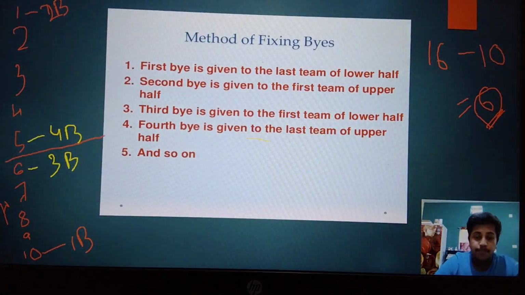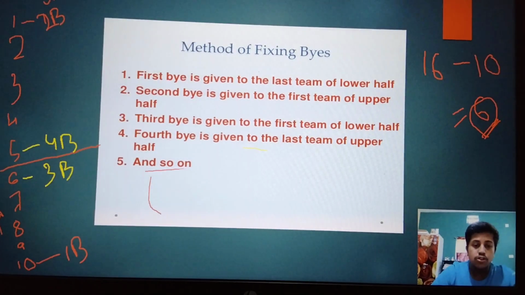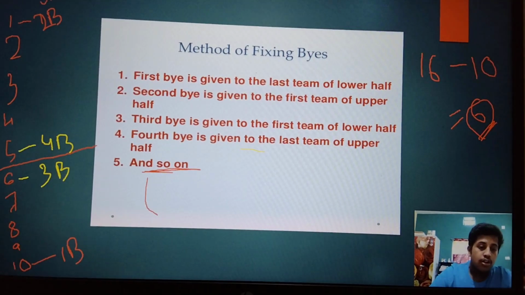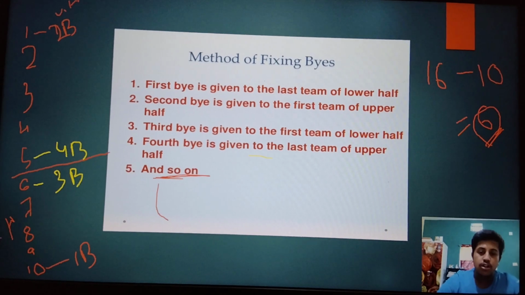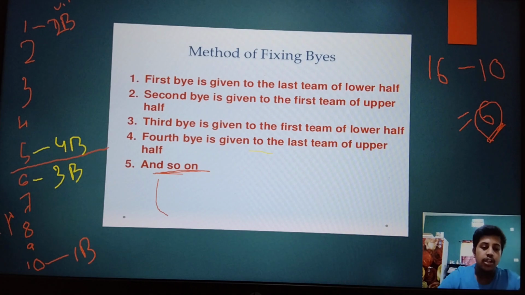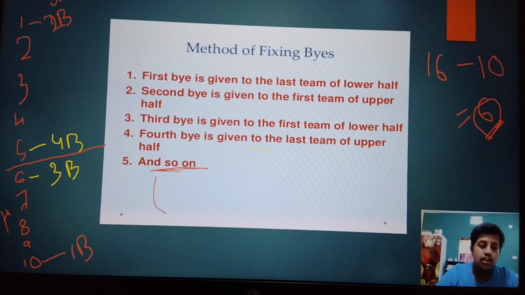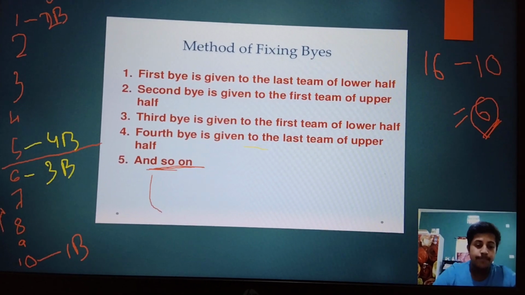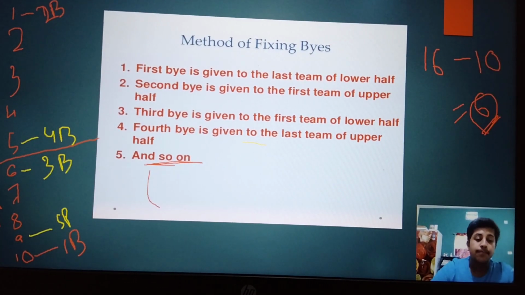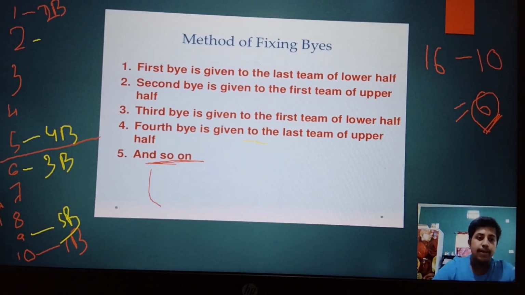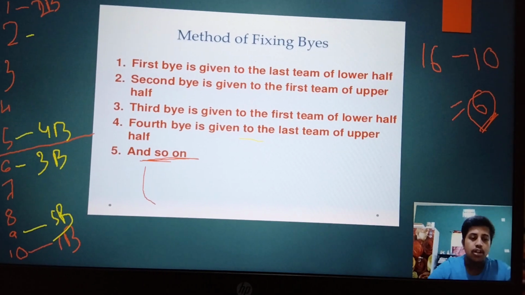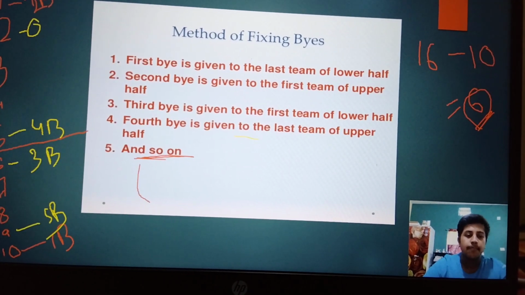So on means that it will continue further. You have given the first bye to the last team of the lower half and the second bye to the first team of the upper half. Similarly, leaving these two which already got byes, what will be the last team now? 9 is the last team, so it will get the fifth bye. The sixth bye would go to the first team of the upper half, but it already got a bye, so leave it and it moves on to the next team.